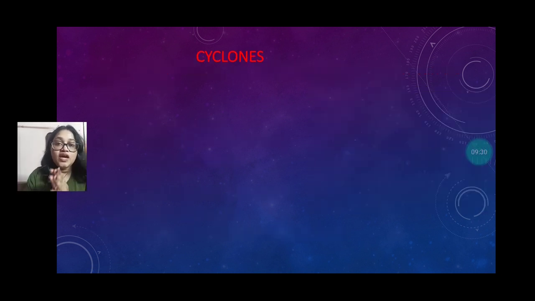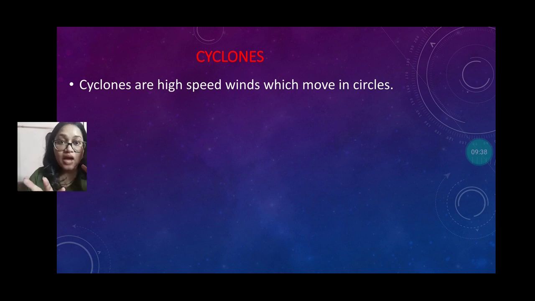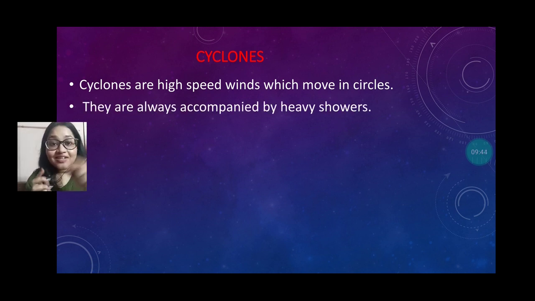Okay, next topic, that is cyclone. This is another most important hazard and disaster. Due to this, sometimes disasters happen. What is a cyclone? Cyclones are very high speed winds which move in circles. They are always accompanied by heavy showers, cyclone with rain.